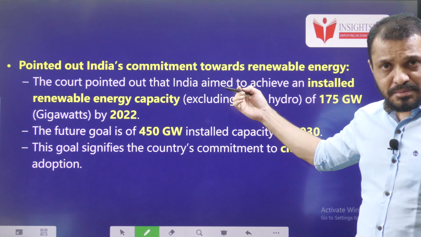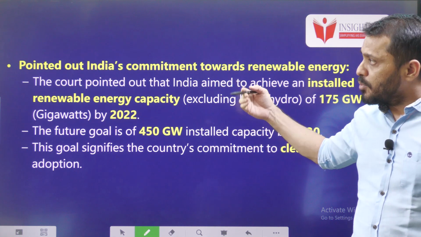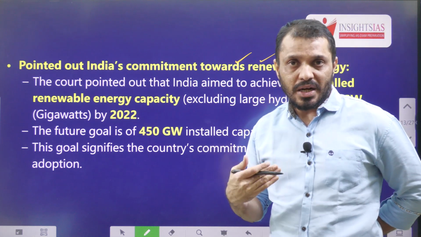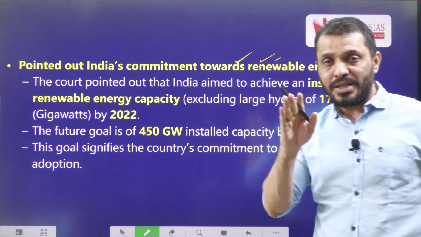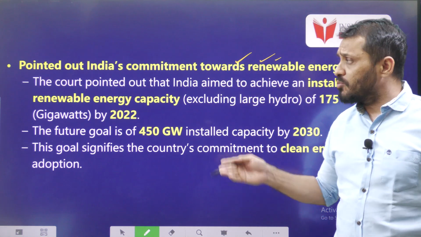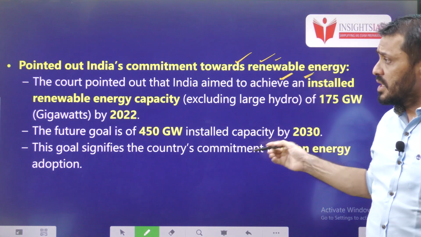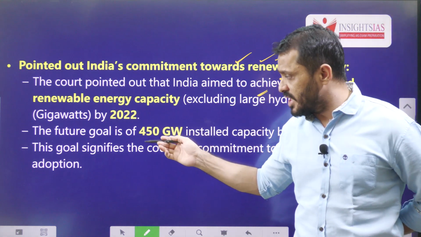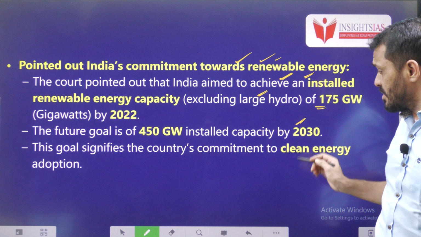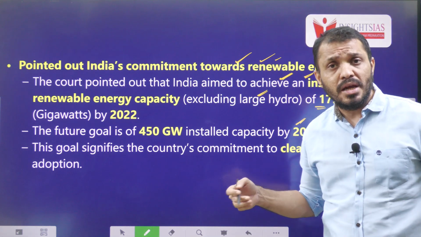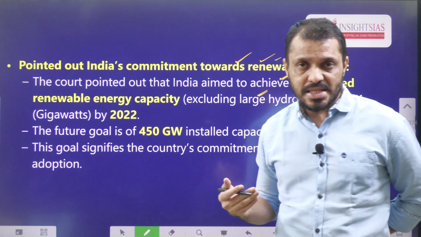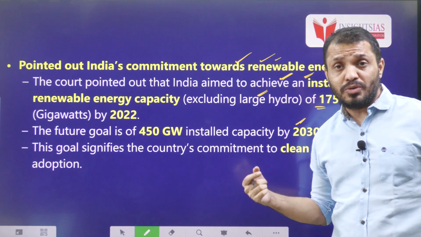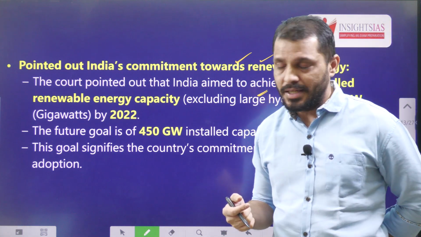Next, in this case, the Government of India pointed out India's commitment towards renewable energy, while supporting their view regarding overhead power lines. The Supreme Court pointed out that the Indian government is aiming to install renewable energy, excluding hydropower, of 175 gigawatts by 2022 and 450 gigawatts installed capacity by 2030. So the Supreme Court even complimented the government's efforts. That is the reason this committee was appointed. Here you all know that India is trying to achieve net carbon zero by 2070.